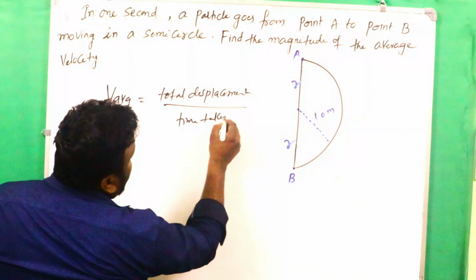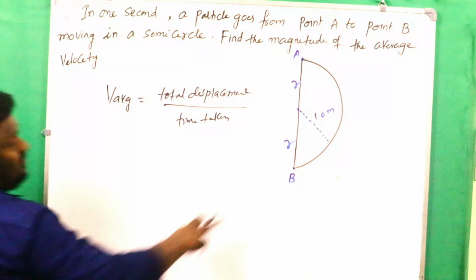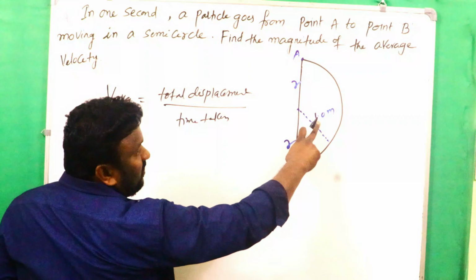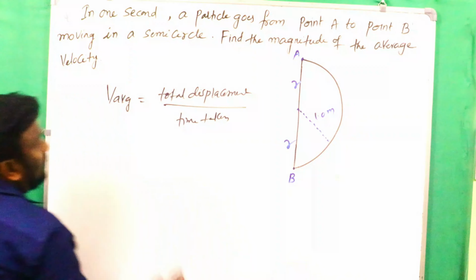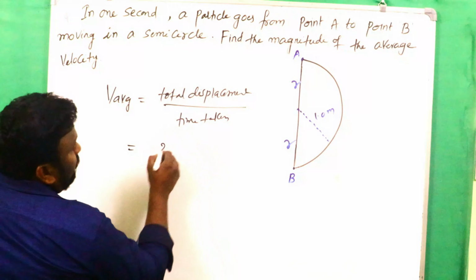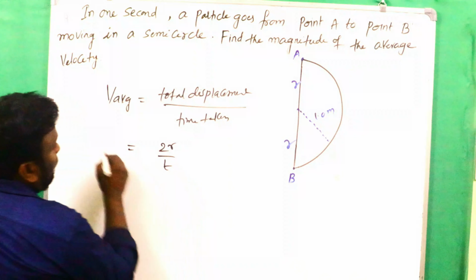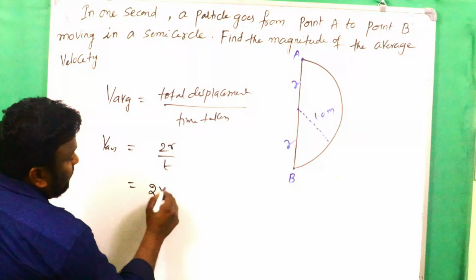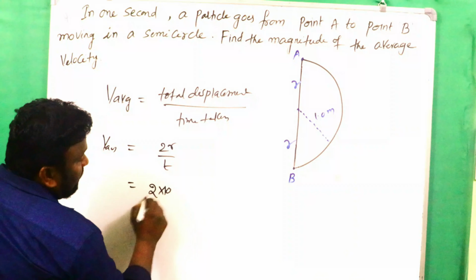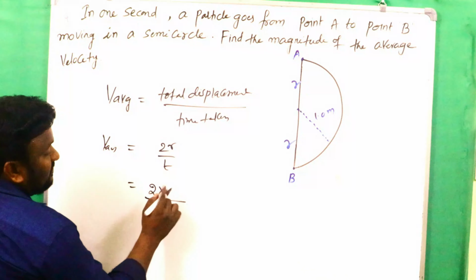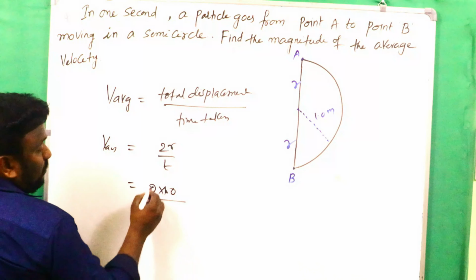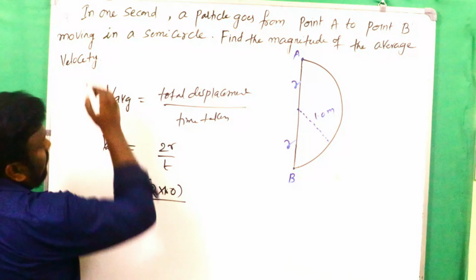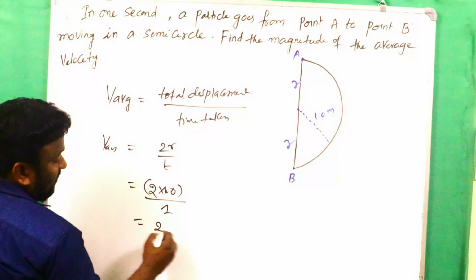The given radius is 1 meter. That's why V average is equal to 2R by t. So 2 into 1.0 by t, and t is 1 second. That means here we will get 2.